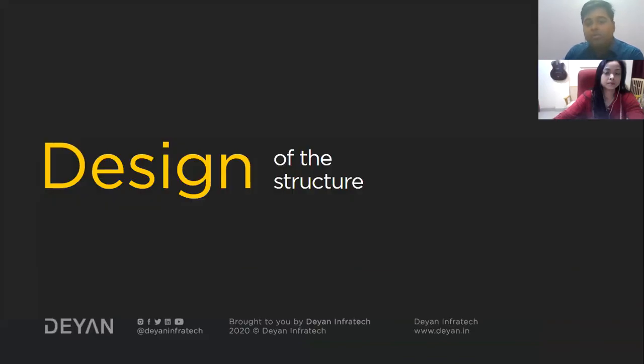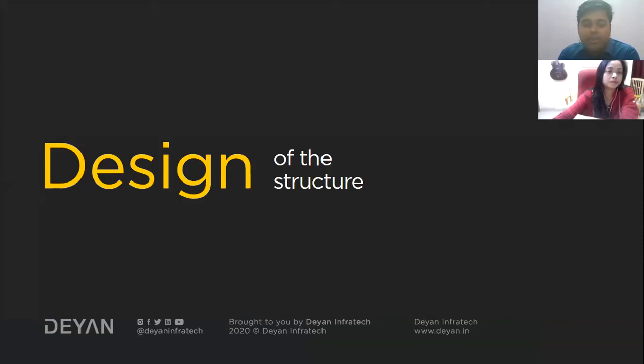And now the major part comes when I have to design the structure. First you need to study the structure of the design, then you have to design the structure. When I say design the structure, that is completely separate from architectural design. Structural design is more concerned about how much steel is to be provided, what the beam cross section should be, what the column cross section should be, and what different kinds of loads are coming. Depending on that, I have to analyze the structure.